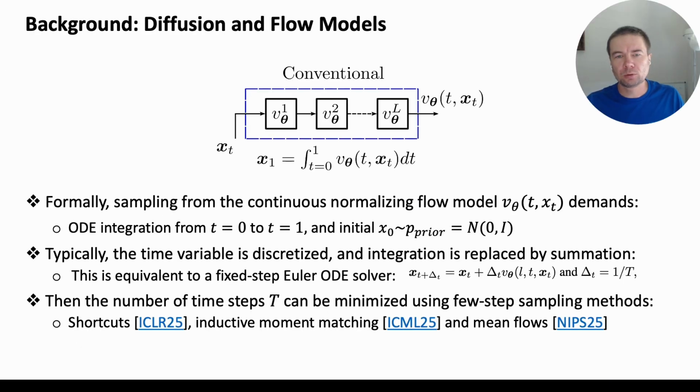Diffusion models are equivalent to continuous normalizing flows where sampling can be done by integrating an ordinary differential equation from time 0 to time 1. Typically, the time variable is discretized and integration is replaced by summation, which is equivalent to fixed time Euler's ODE solver. There are a number of methods that minimize number of time steps to reduce sampling complexity.